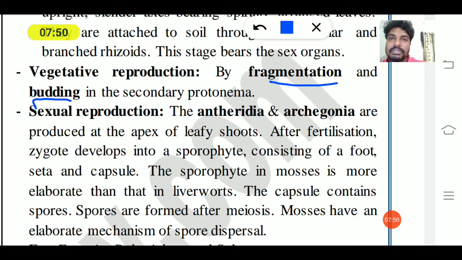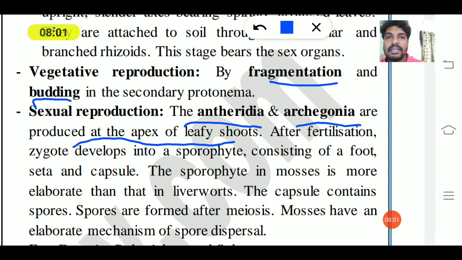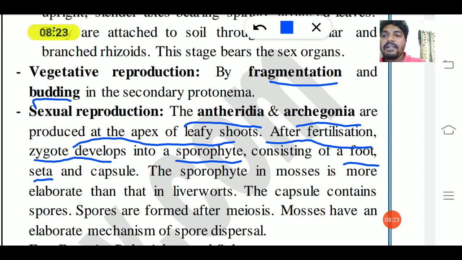ಮಾರ್ಕೆನ್ಶಿಯಾದಲ್ಲಿ ಮಾತ್ರ ಕಾಣ್ತಾ ಹೋಗ್ತೀವಿ. Here there is no formation of cup-like structure called a gemma. Sexual reproduction, again with the antheridia and archegonia, are produced on the apex of a leafy shoot. Spirally arranged leaves ಇತ್ತಲ್ಲ, ಆ ಅಪೆಕ್ಸ್ ತುದಿಯಲ್ಲಿ ಆಂಥ್ರಿಡಿಯಾ ಮತ್ತು ಆರ್ಕಿಗೋನಿಯಾ ಫಾರ್ಮೇಷನ್ ಆಗುತ್ತೆ. After fertilization, where the fusion of antherozoids with the egg, there will be formation of a zygote into a sporophyte. ಆ ಝೈಗೋಟ್ ಇಂದ ಏನಾಗುತ್ತೆ, ನೆಕ್ಸ್ಟ್ ಸ್ಪೋರೋಫೈಟ್ ಆಗಿ ಫಾರ್ಮೇಷನ್ ಆಗುತ್ತೆ. Again it consists of a foot, seta and capsule.